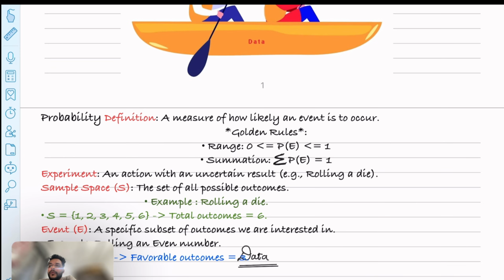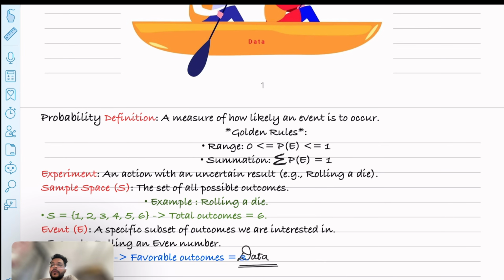Probability is a measure of how likely an event is, and there are some golden rules which say that the probability of any event is always between 0 and 1. So what is an event? I will tell you in some time with an example, but now let's understand these golden rules first. The probability of any event will always be between 0 and 1. And there is a summation rule that the sum of the probability of all possible outcomes is always going to be 1. That is, the sum of P(E) will always be 1.